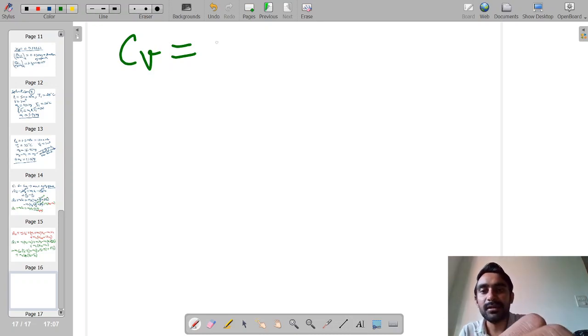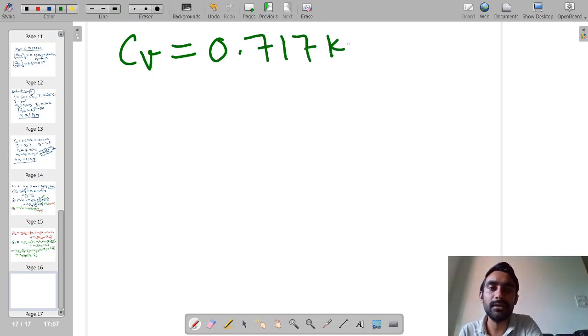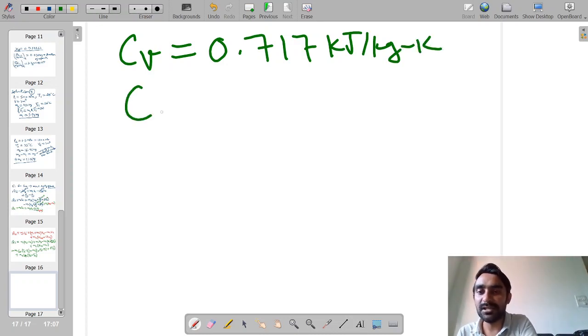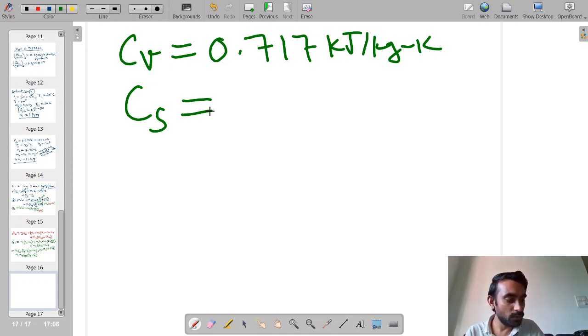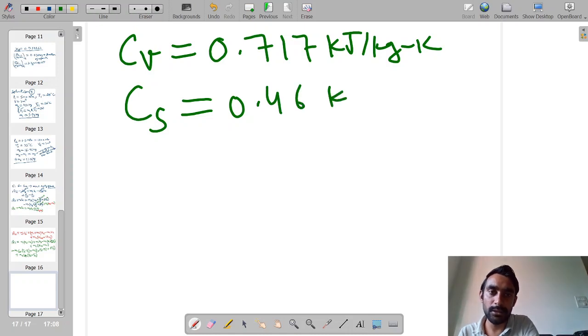It is a standard property, so you should remember it as 0.717 kilojoule per kg Kelvin, and specific heat of steel is 0.46 kilojoule per kg Kelvin.